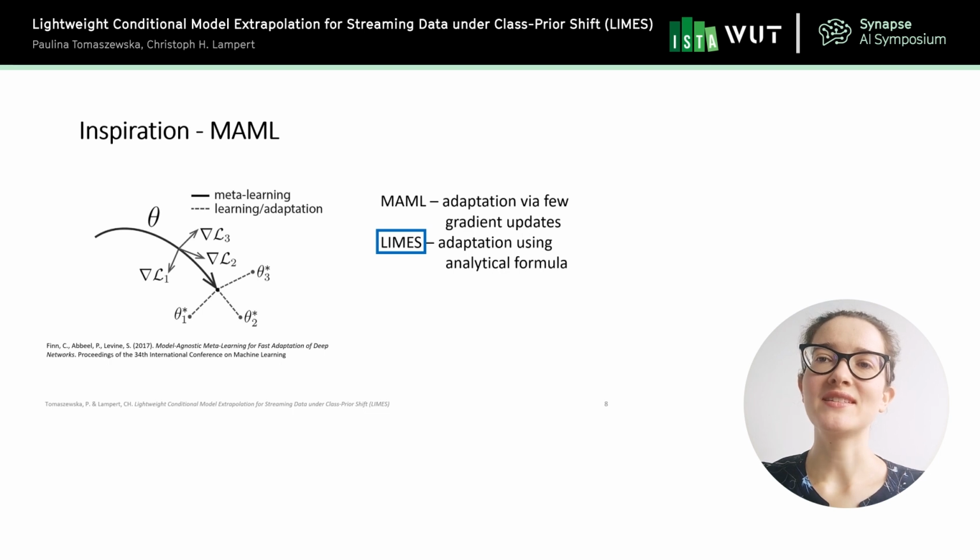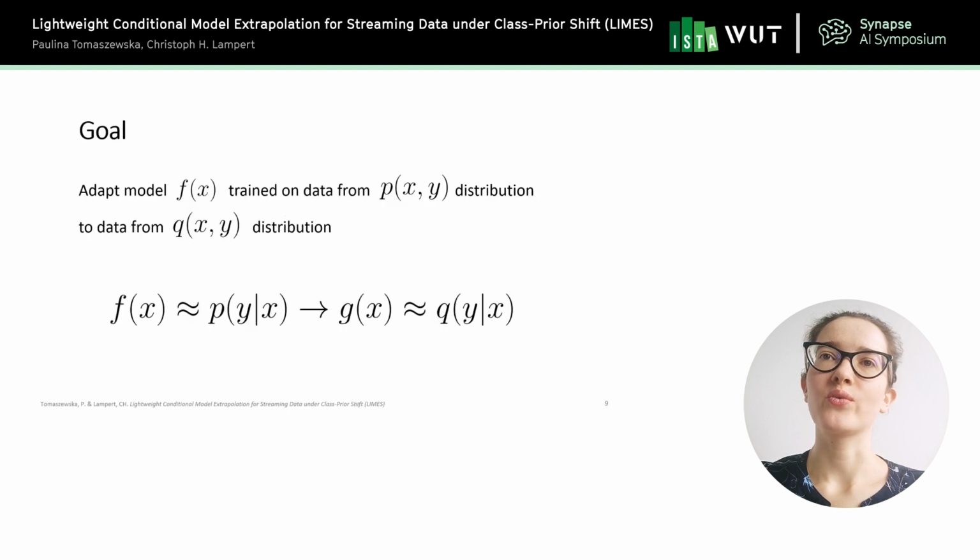LIMES is similar, because we also have a set of weights that are going to be adjusted and modified for the specific case. But in this case, we don't need any gradient updates. We just apply an analytical formula. Okay, so now what's actually the goal of the paper? We have a model that was trained on data from distribution P.